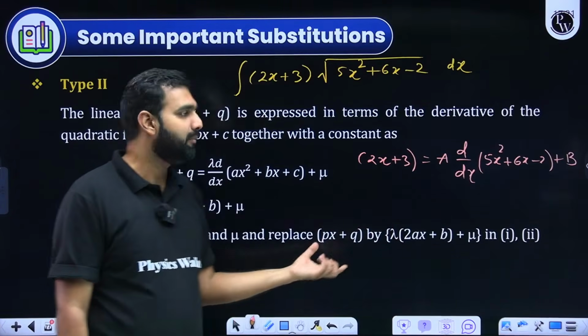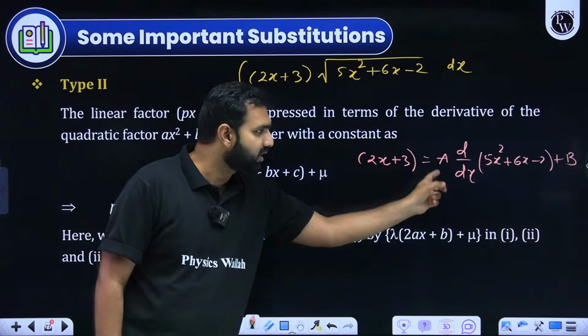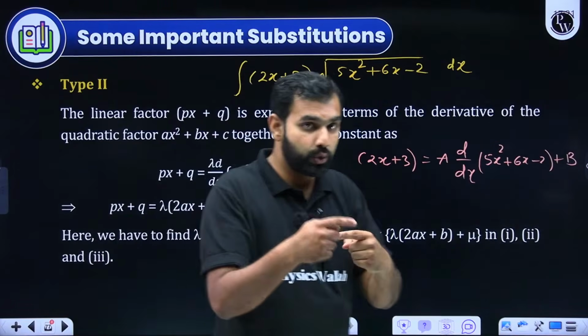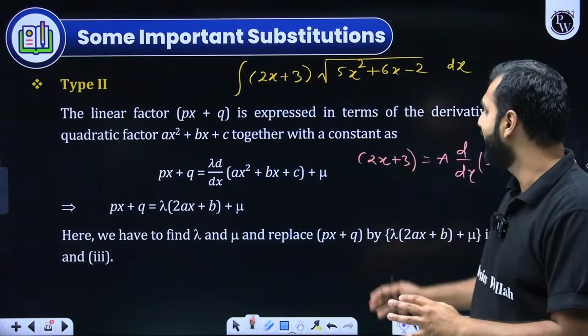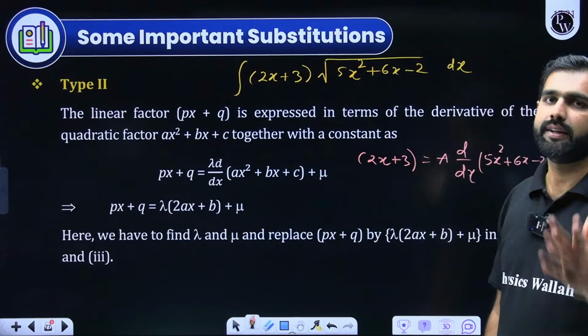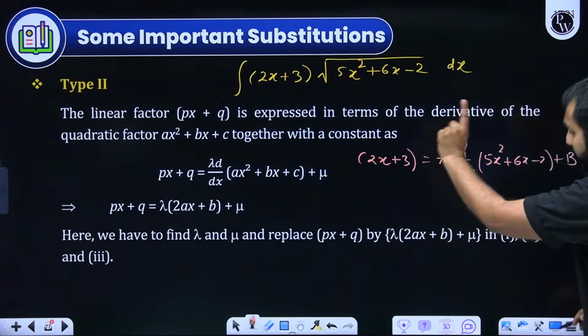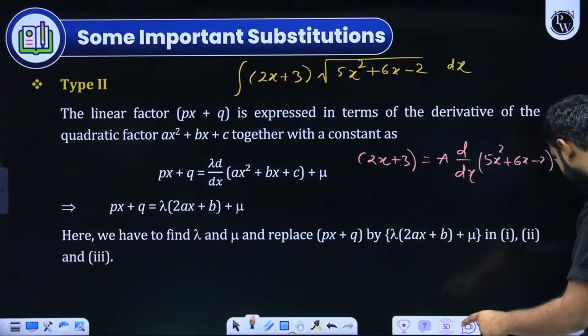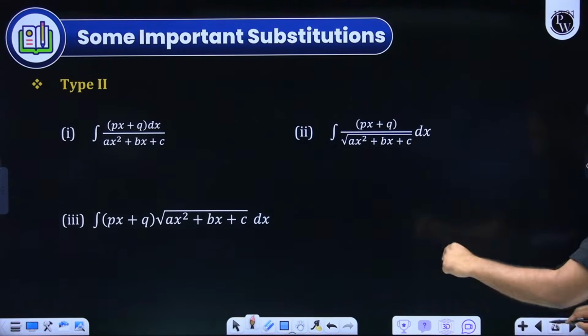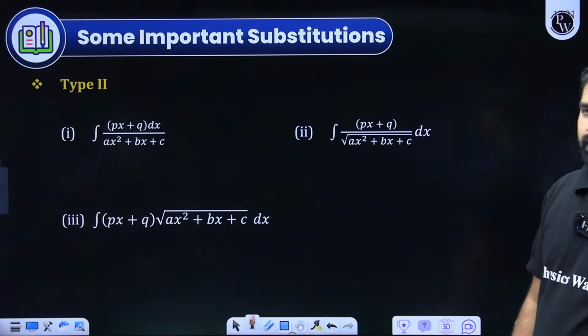Once you have received a and b, you substitute 2x plus 3 by this, because when you do that you get the right substitution, and then with the proper substitution you get the form. Which form? Now this form which we are discussing in type 2, these forms can be converted into type 1 forms. So are you understanding it?